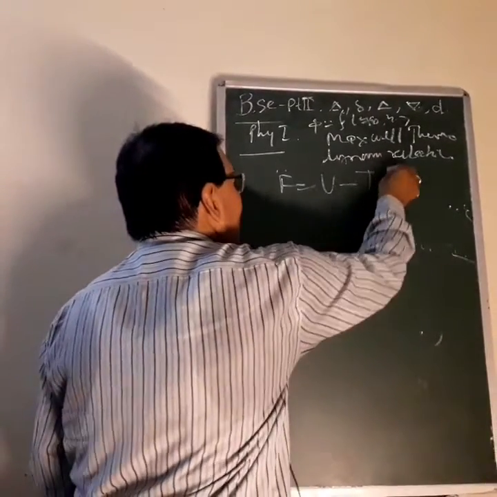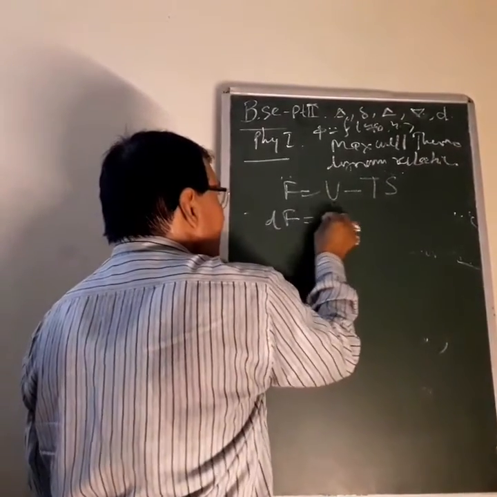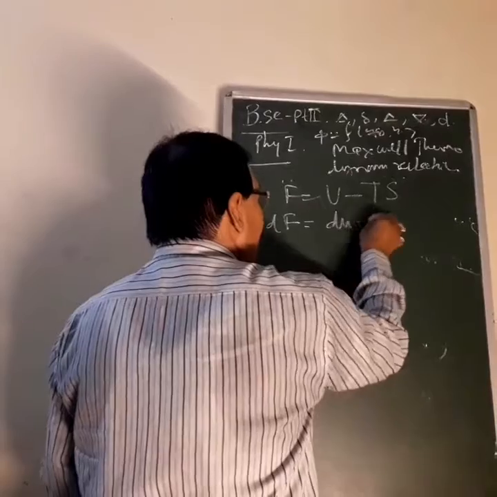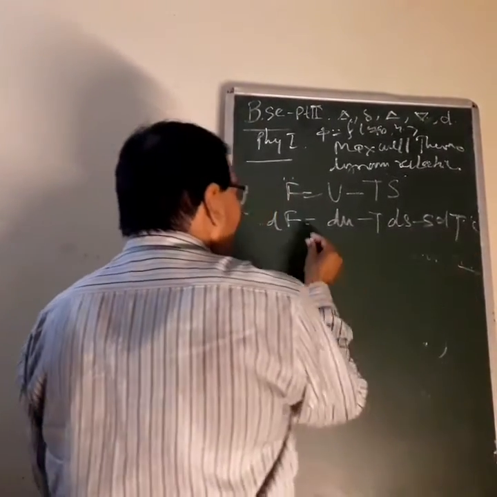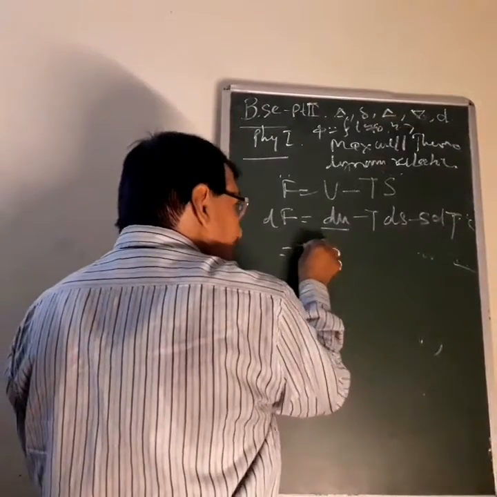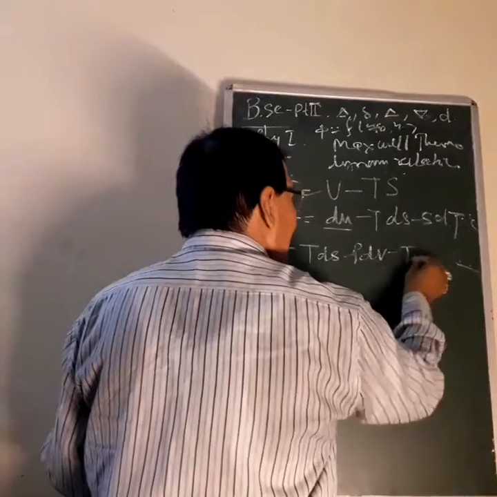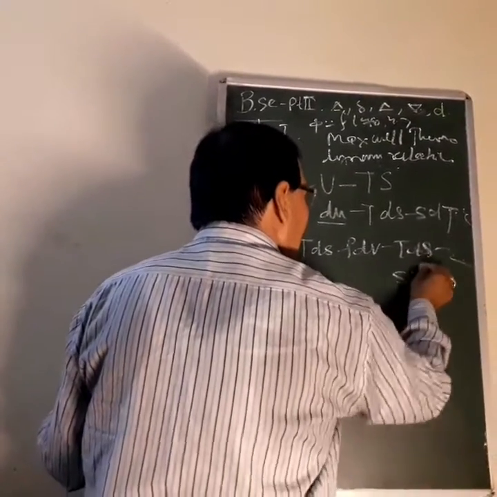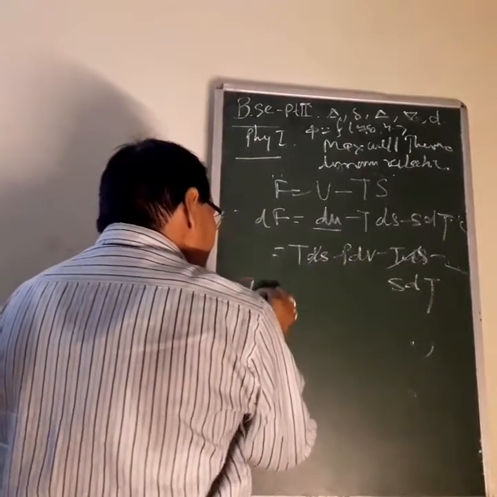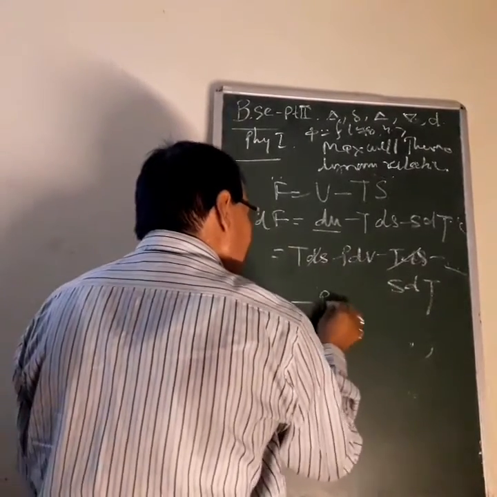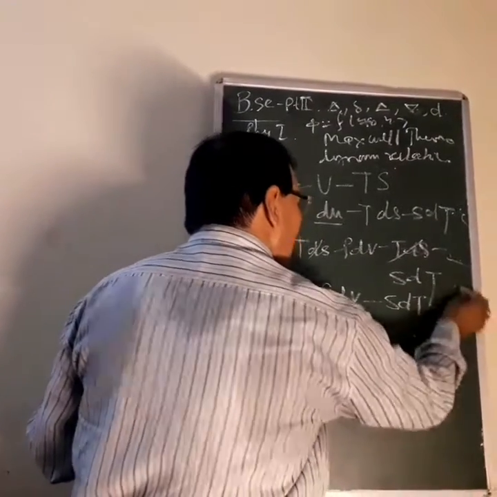So the derivative dF is equal to dU minus TdS minus SdT. And dU is equal to TdS minus PdV, as in the previous equation, so dF equals TdS minus PdV minus TdS minus SdT. The TdS cancels. So dF is equal to minus PdV minus SdT, and this is equation number 5.